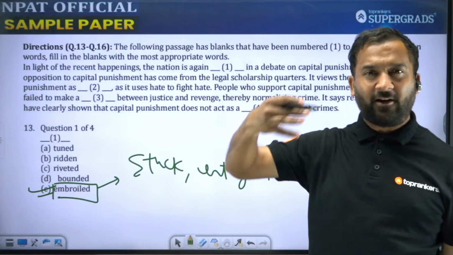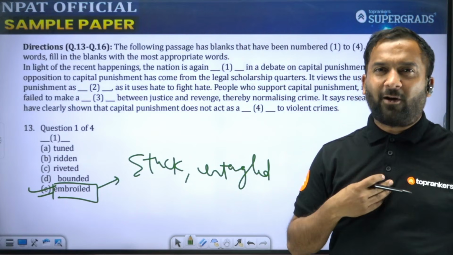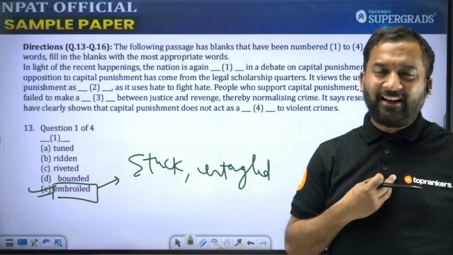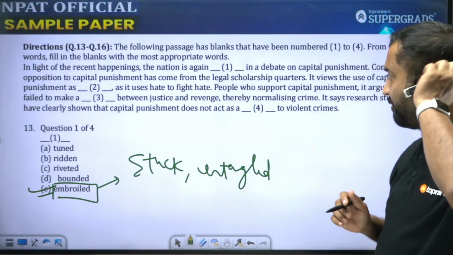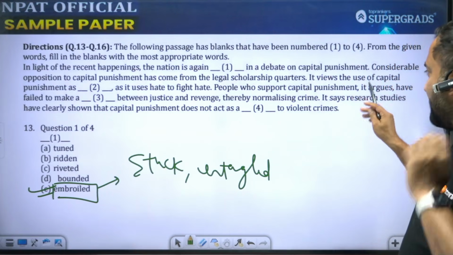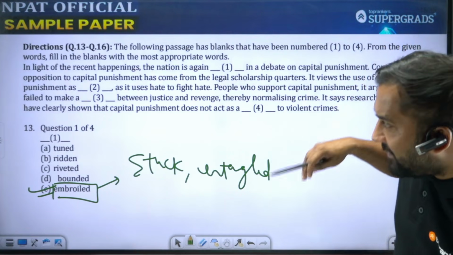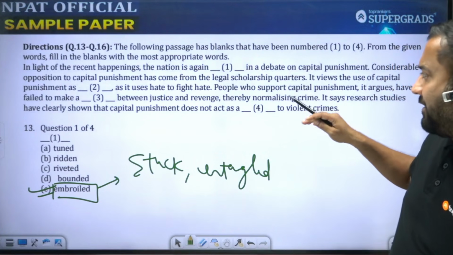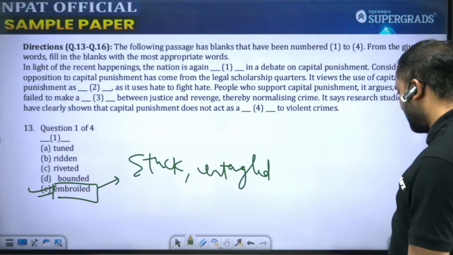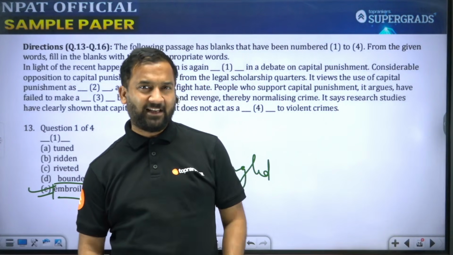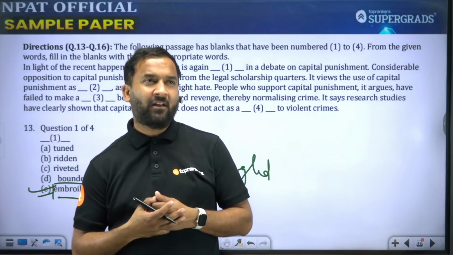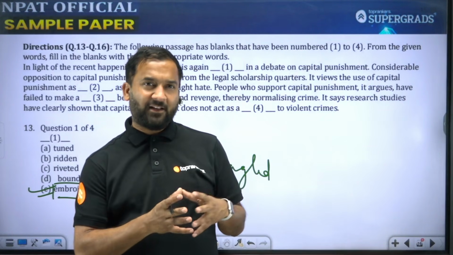क्या देना चाह रहे हैं हम? Capital punishment को हम justice की तरह देख रहे हैं या revenge की तरह देख रहे हैं? लोगों को ये नहीं, अभी distinction लोग नहीं कर पा रहे. Thereby normalizing crime. It says research studies have clearly shown that capital punishment does not act as a dash to violent crime. Now those who were suggesting कि capital punishment होना चाहिए, इसलिए कि capital punishment देने से शायद violent